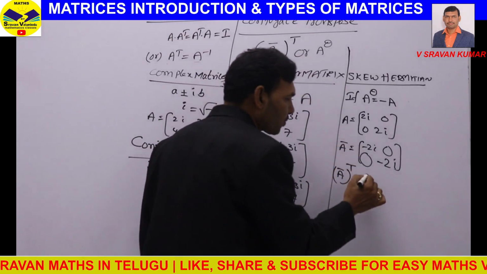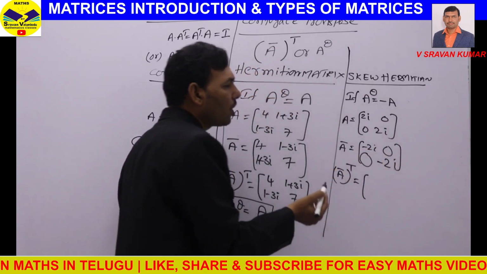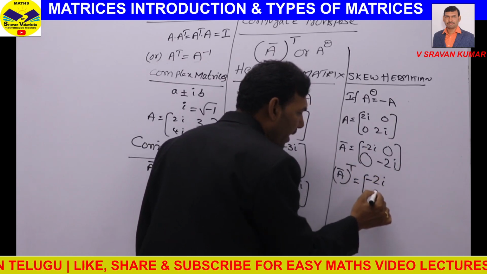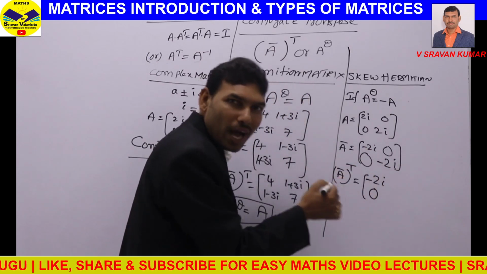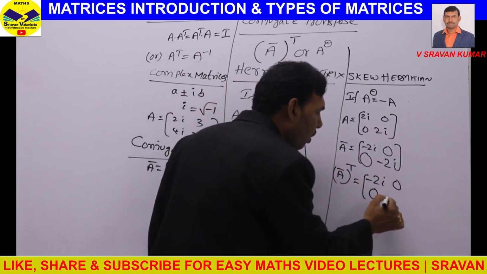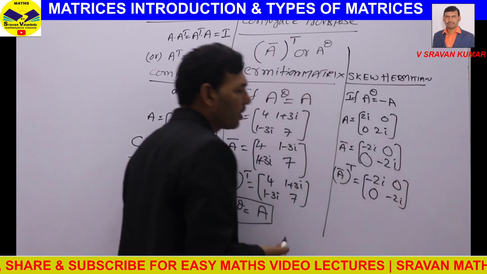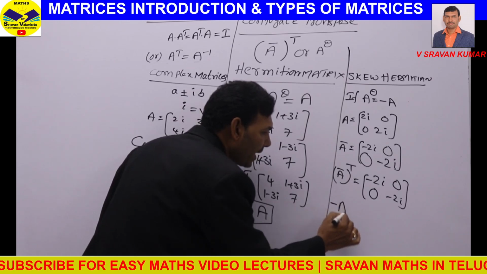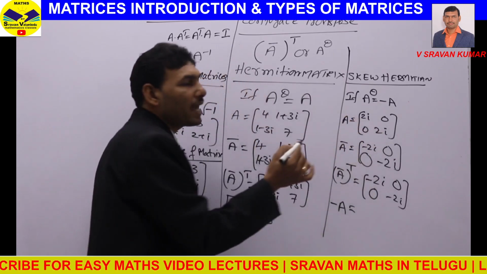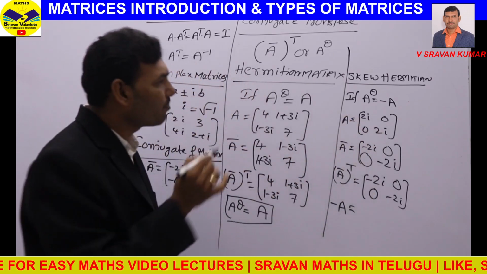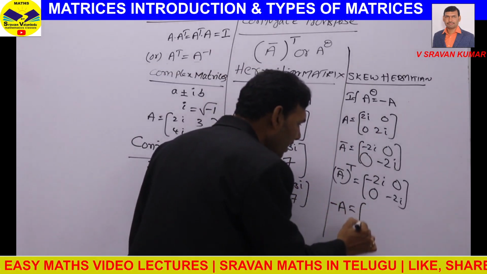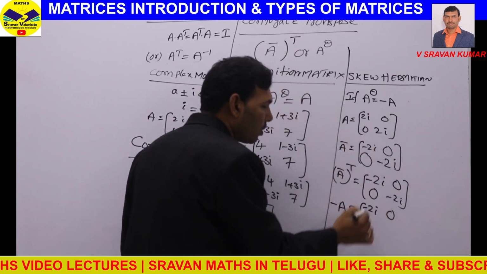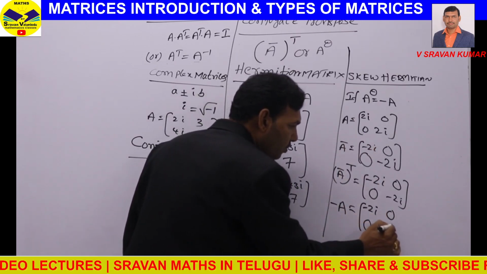A bar whole transpose means you need to make rows as columns: first row as first column, minus 2i, 0; second row as second column, 0, minus 2i. But this is not equal to A. If you find minus A, multiplying every element of A with a minus sign, you get [minus 2i, 0; 0, minus 2i].